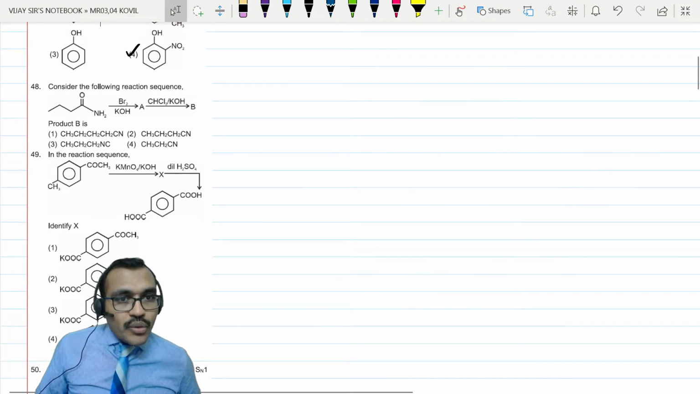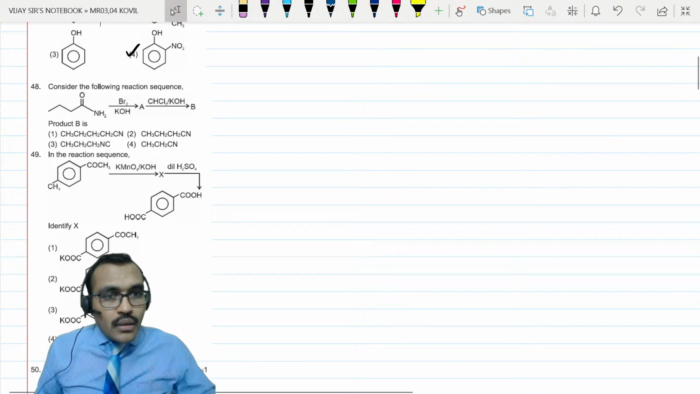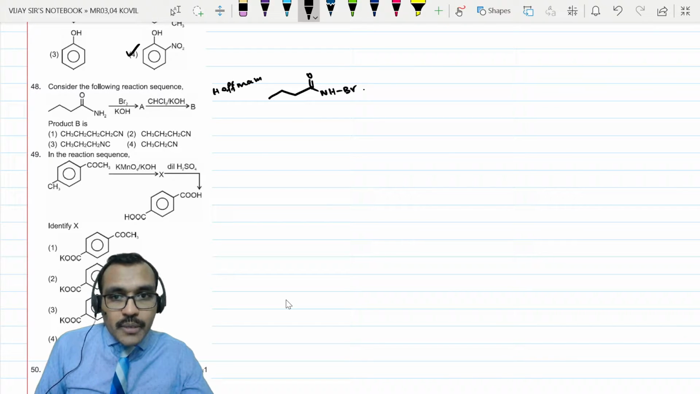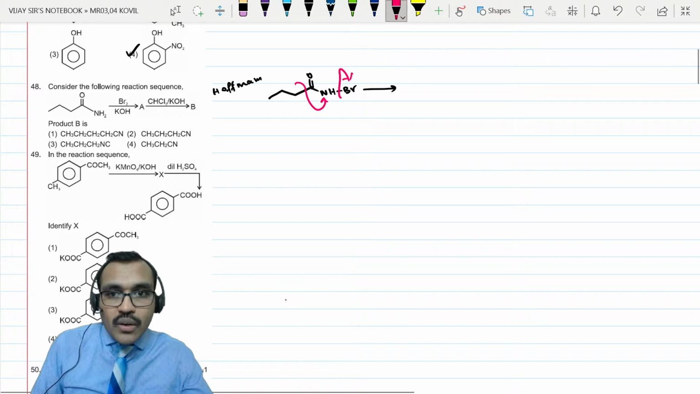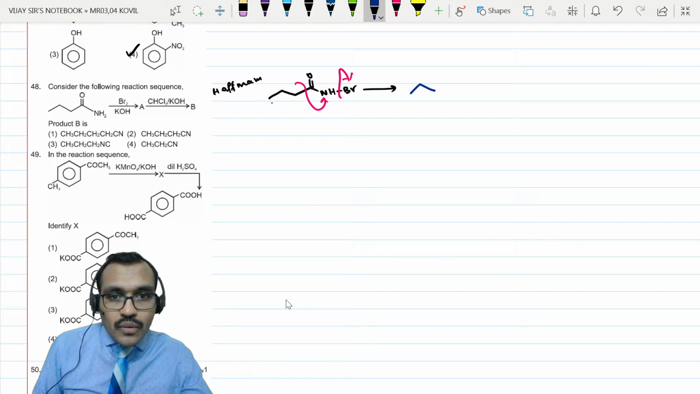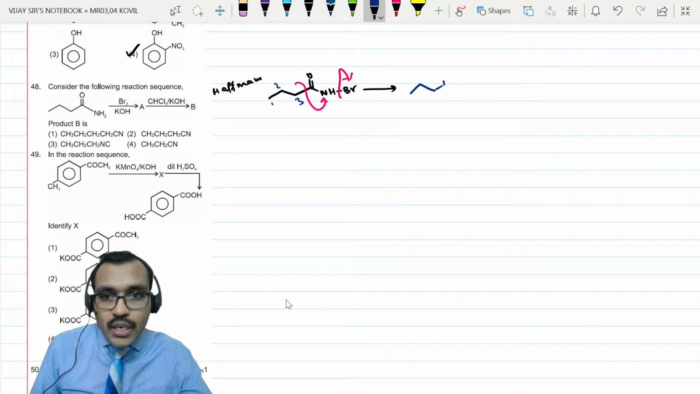Next, question number 48. This is nothing but Hofmann bromamide reaction. So in first step, amide when allowed to react with Br2, in presence of base you will get NHBr. Again base will abstract this hydrogen, then there will be migration of this group over this, removing this, forming a primary amine. So 1, 2, 3 carbons. Over the 3 carbons you will get NH2. You will get a primary amine.